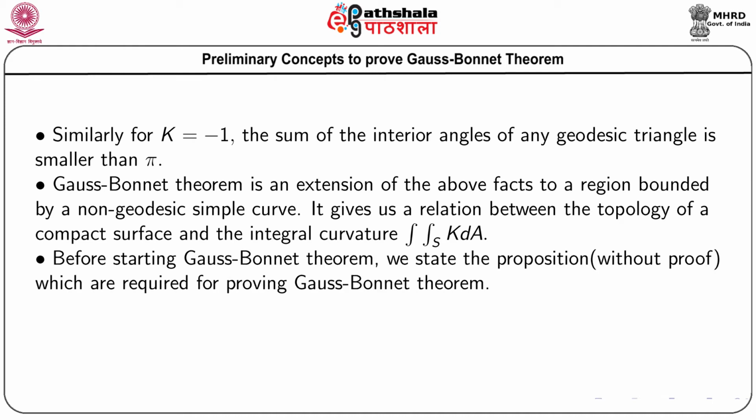Now, before starting to prove the Gauss-Bonnet theorem, we state some propositions without proof, because these proofs are beyond our scope here, but they are required for proving the Gauss-Bonnet theorem. We just state the propositions.